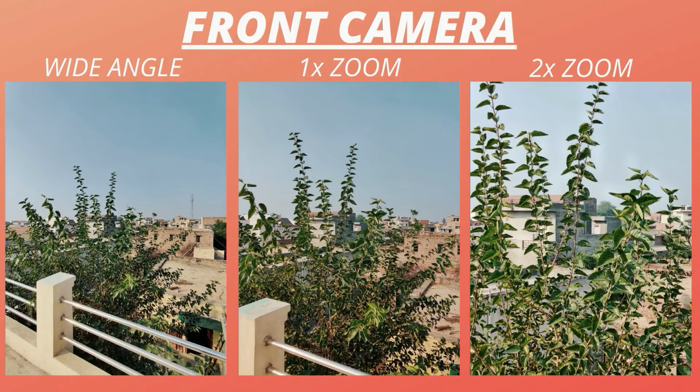Camera performance doesn't have major improvements over the previous update. Photos taken in wide angle have better details with more colors. When you switch to 1x zoom, pictures are slightly overexposed. With 2x zoom, pictures are too bad. Photos clicked are not sharp. In this particular photo shot with 2x zoom, you can see the sky is completely overexposed.